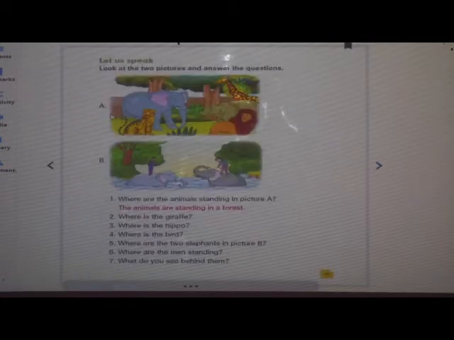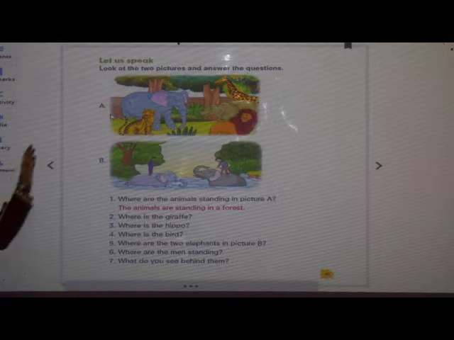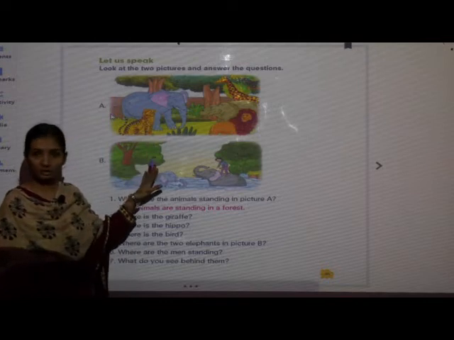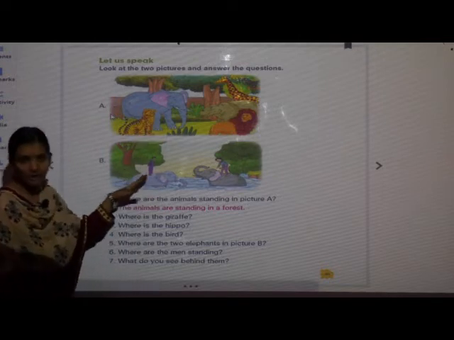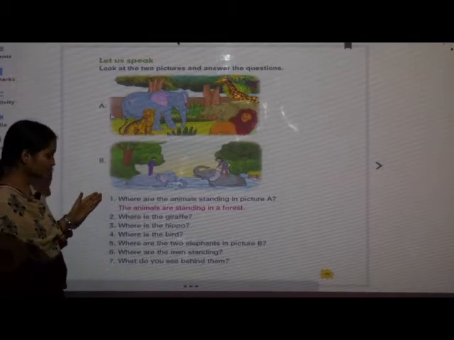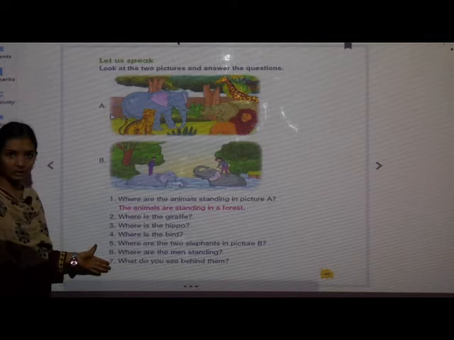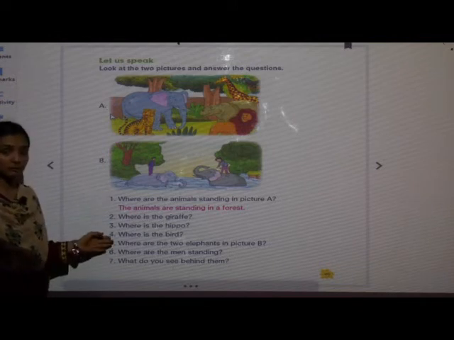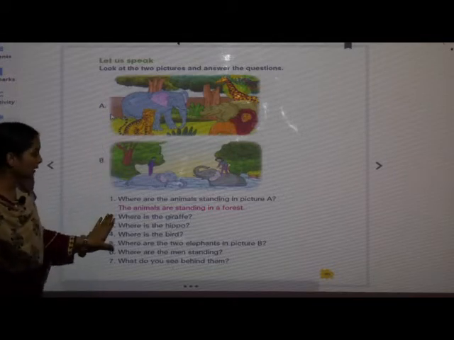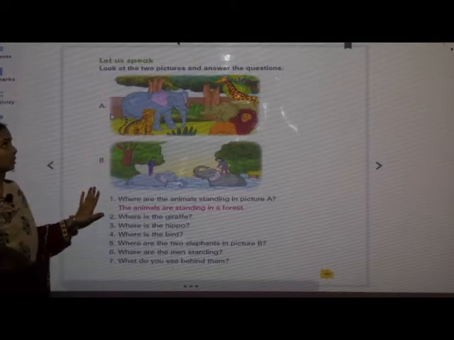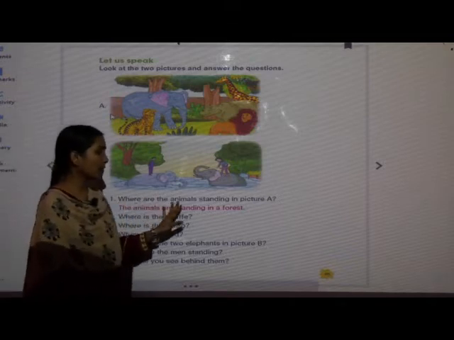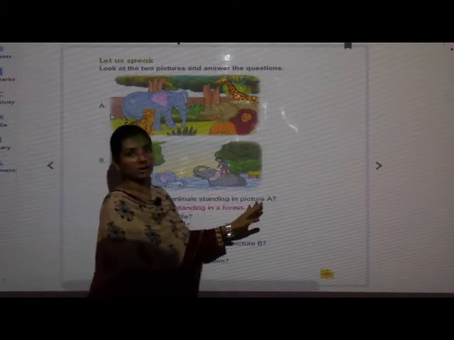See here. Look at the two pictures and answer the questions. Here are pictures A and B. Now you have to answer some questions which are here. Okay, here are some questions. Based on these two pictures, you have to tell me the answer. See the first one. Where are the animals standing in picture A?